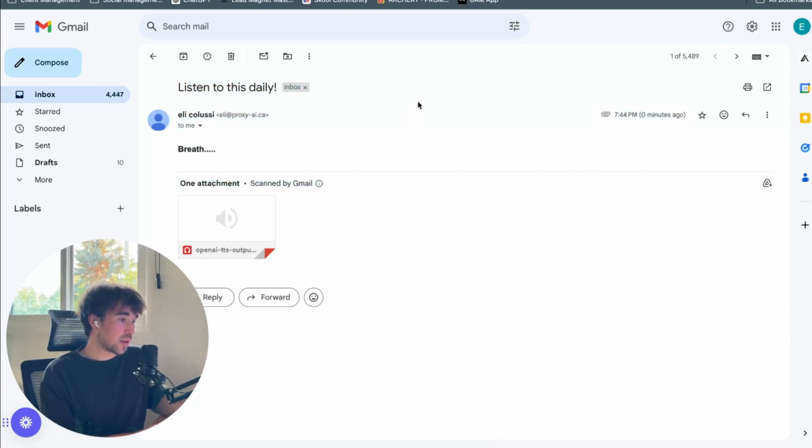You can send it to people's emails. You can sell this to your parents' friends, to your friends' friends, right? Maybe you go to a meditation studio and you offer this as a build for them. Or maybe you are a meditation studio or a yoga studio and want to implement something like this, right? Very straightforward. So I think we're going to call it there.